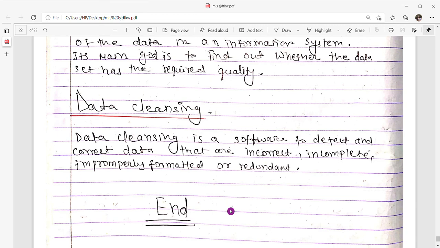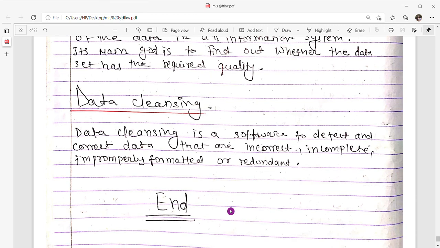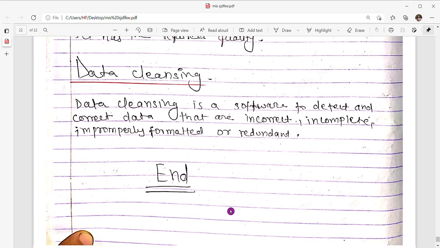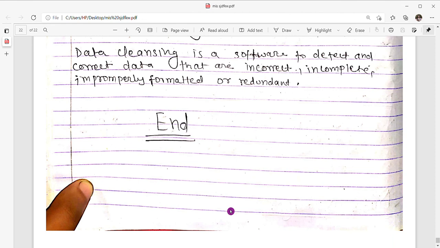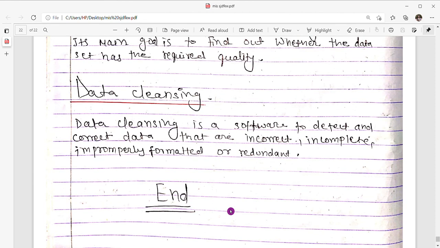Now the next and last one is data cleansing. Data cleansing is software to detect and correct data that are incorrect, incomplete, improperly formatted, or redundant. So now chapter 6 ends here.